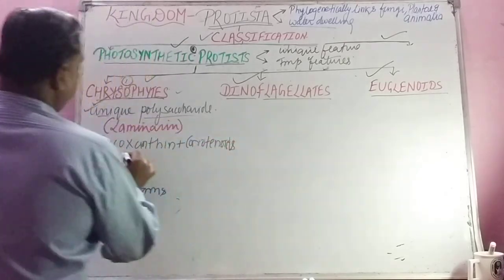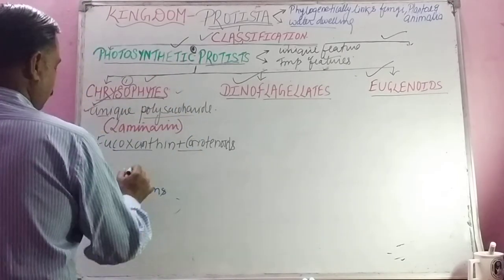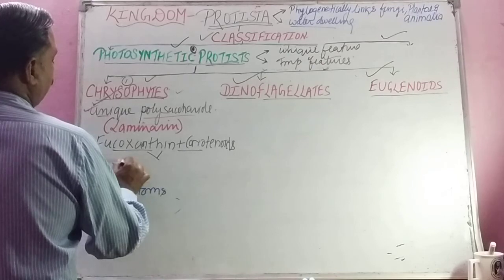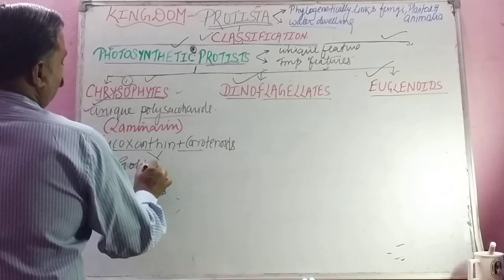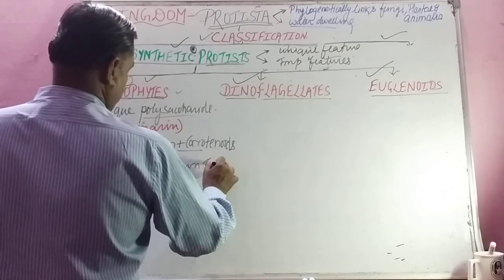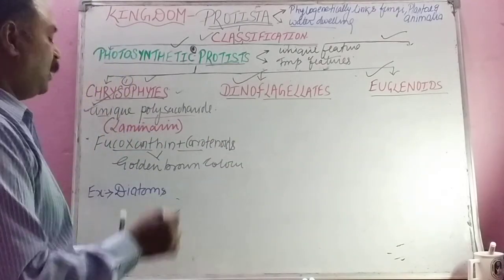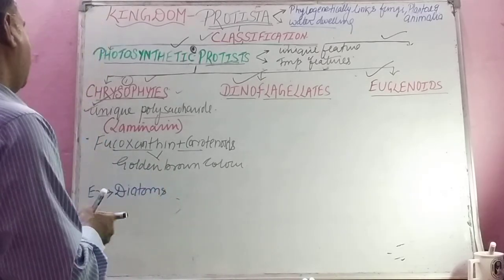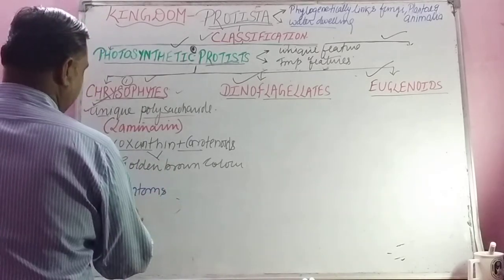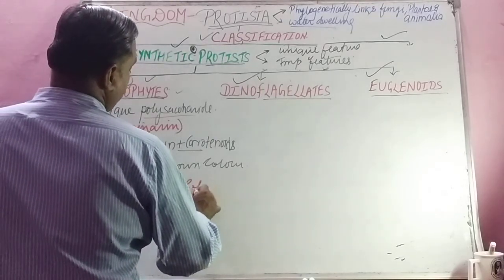Now these two pigments in the body of chrysophytes impart golden brown color to the water, and that is why the example called diatom is also called golden algae.